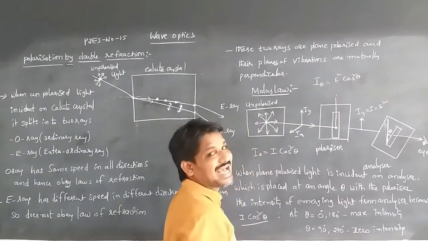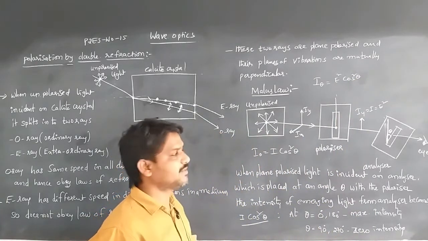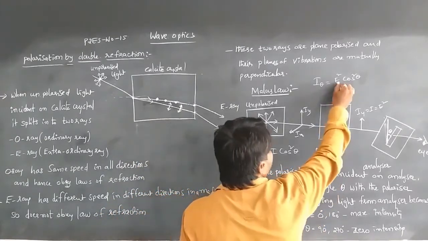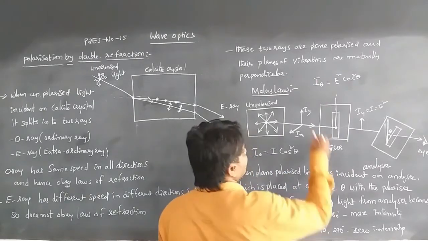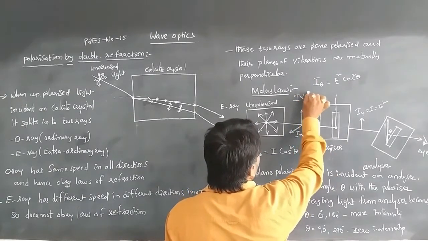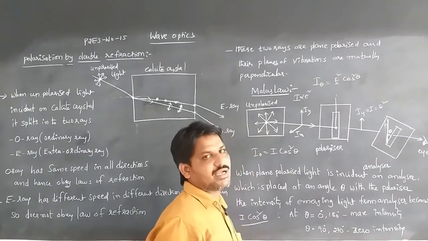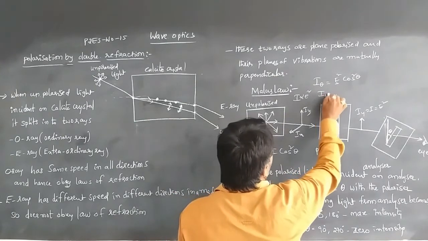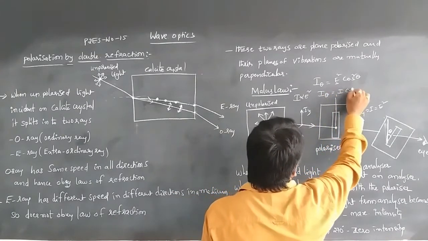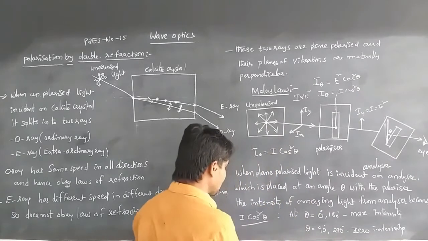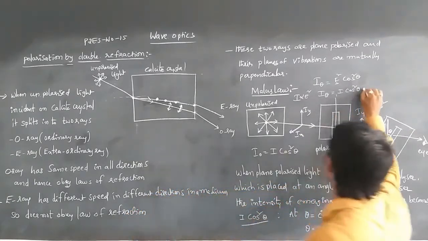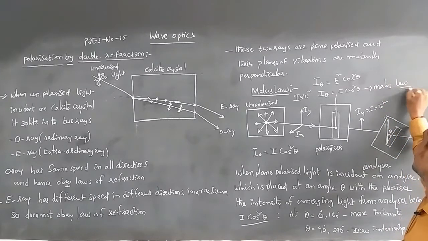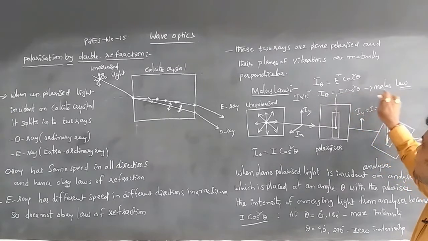E is the amplitude of the light traveling from the polarizer and incident on the analyzer. We know that intensity is proportional to the square of its amplitude, so we can write that I is proportional to E square. That's why we write I theta is equal to I cos square theta. This is Malus law: I theta is equal to I cos square theta.